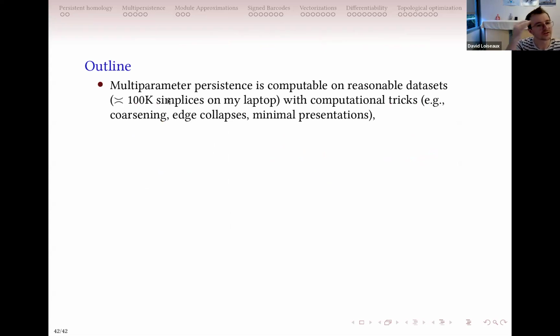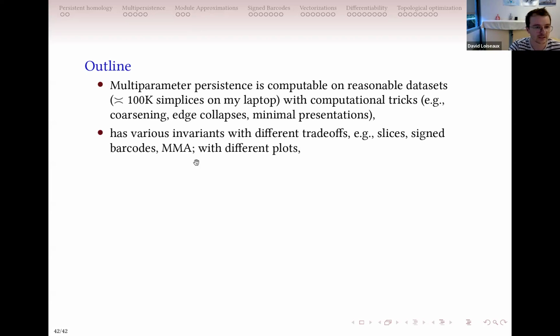So the outline is something like this. Basically, in multi-parameter persistence, in recent years there has been a lot of work going on to compute them. So you can compute them on reasonable data sets. On my laptop, it's something like 100,000 simplices, but you can do a bit more with clusters, for example.